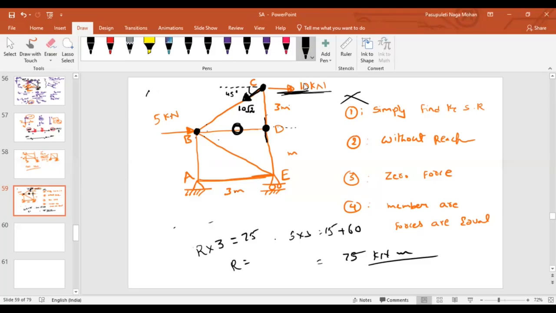Now, what could be the direction of member force CD at joint C? If you resolve this force, in which direction will it act? Down, sir. If I resolve the member force BC along the vertical direction, that will be acting downward. Then what will be the member force CD? Sir, it is the same, 10 kilonewton, and it should act in the upward direction. Is it okay? Yes, sir. First of all, how will the direction be downward? Are you talking about BC or CD?